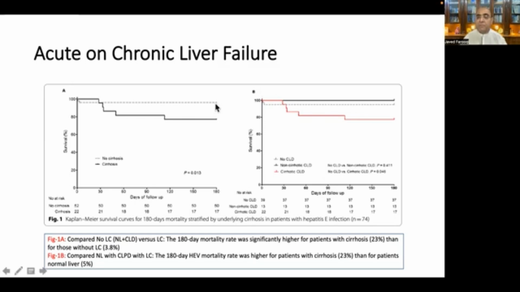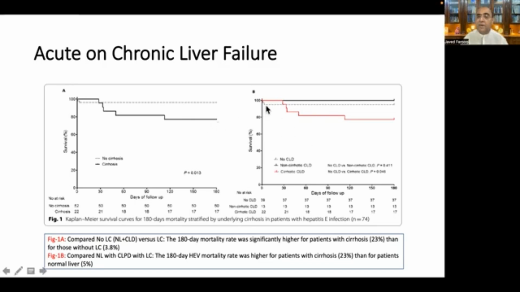So after 180 days, after 6 months, 3.8 or 4% of patients of ACLF because of acute hepatitis E died, while as compared to this 4%, 23% of patients with liver cirrhosis died. So it was really very high, almost 7 times higher mortality in liver cirrhosis.